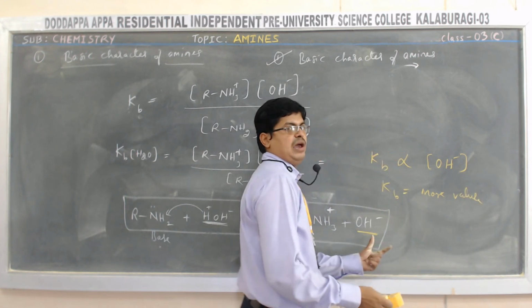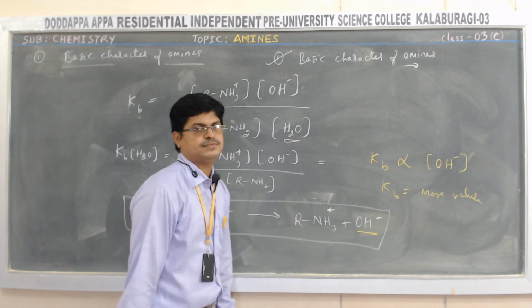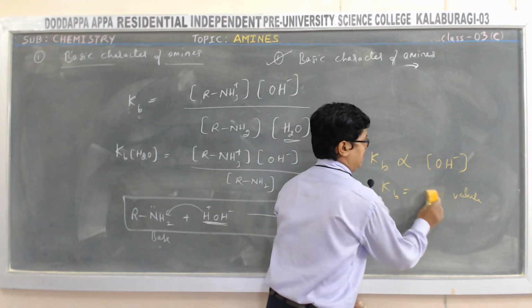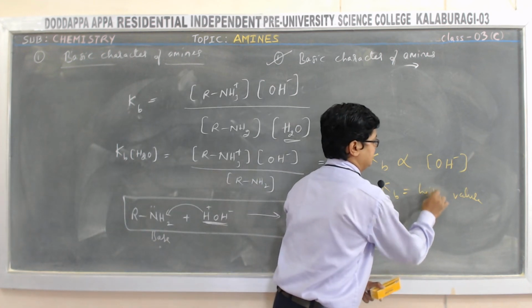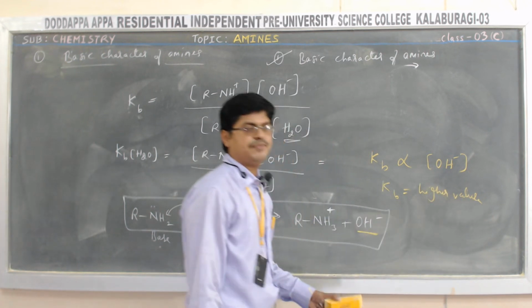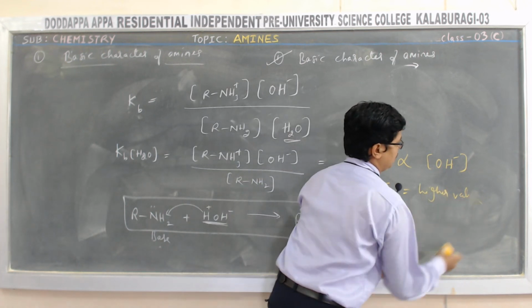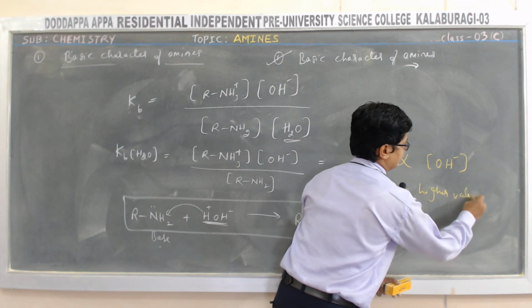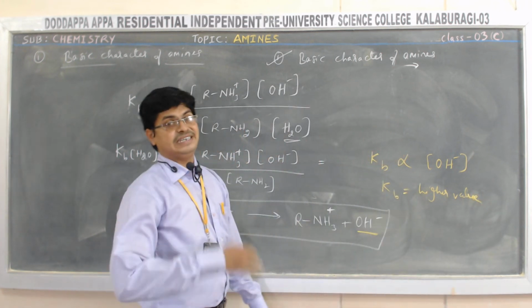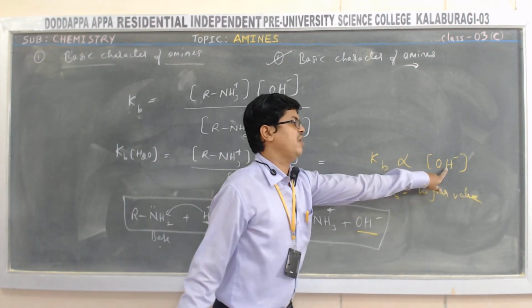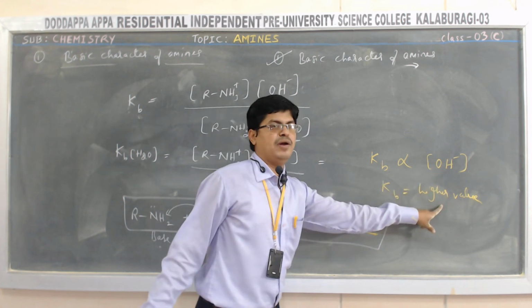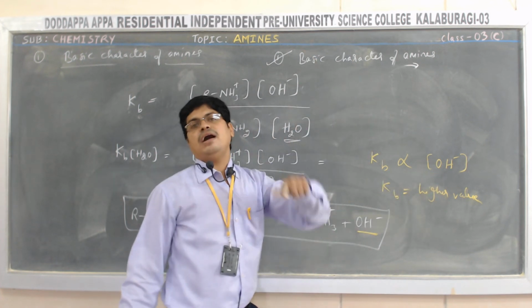Higher the Kb value, higher is the basic strength. Correct? Means indirectly, higher the concentration of OH minus ion, higher is the Kb value. Higher the Kb value, higher is the basic strength.